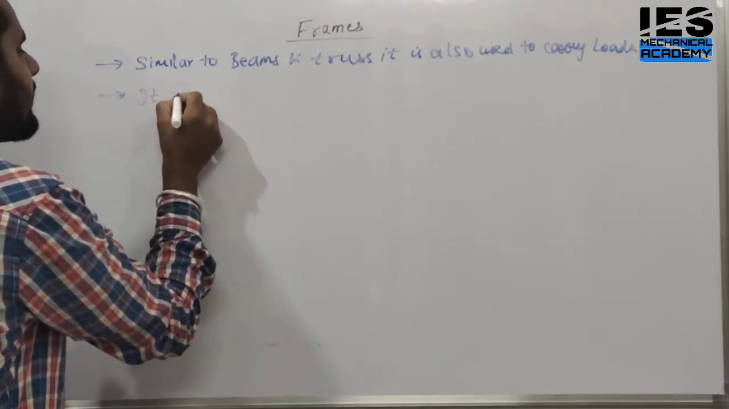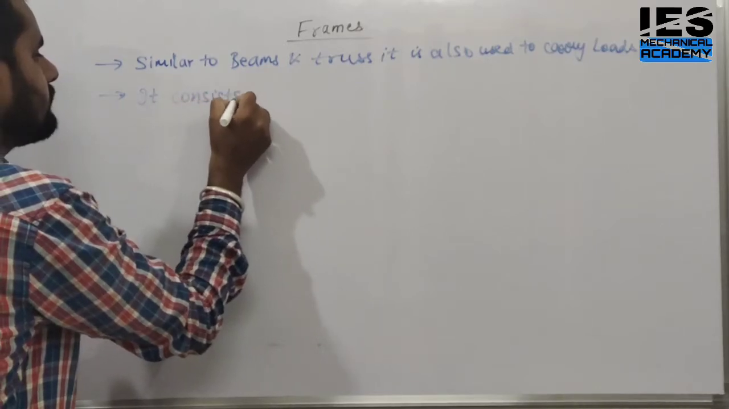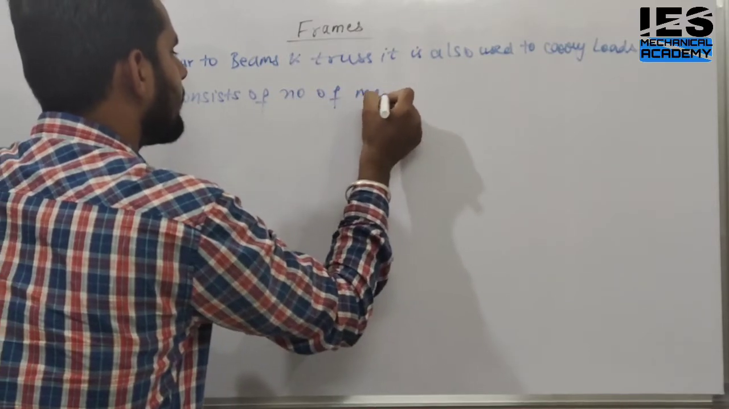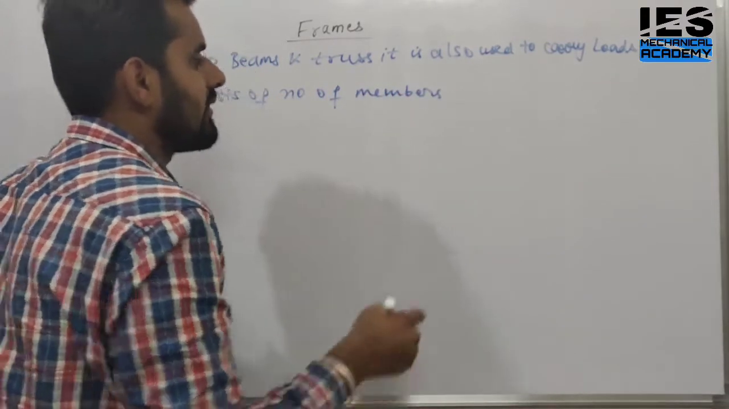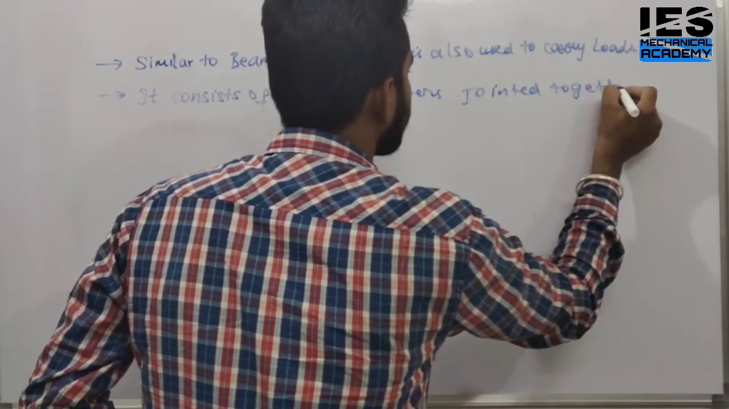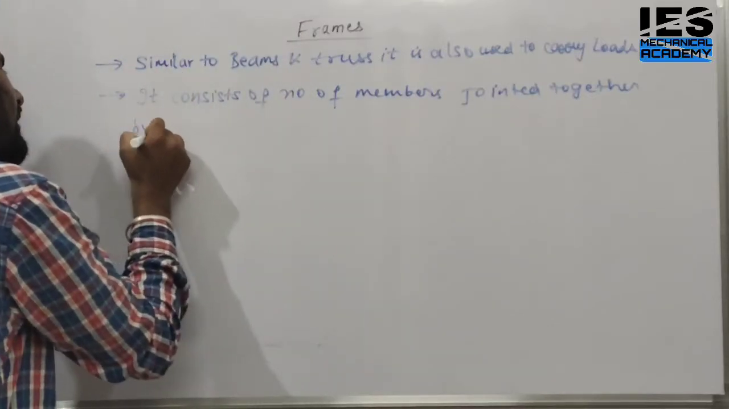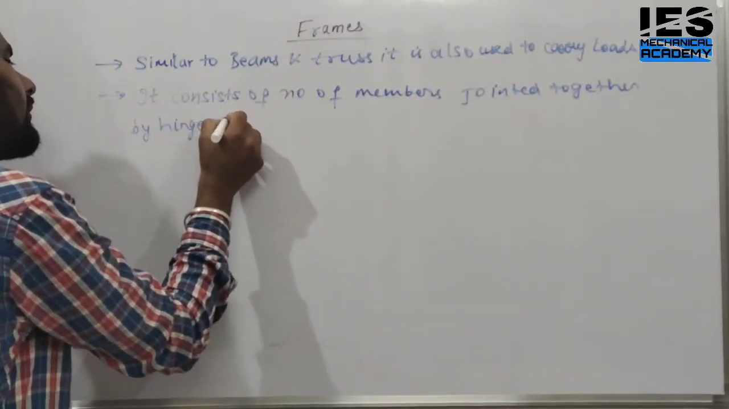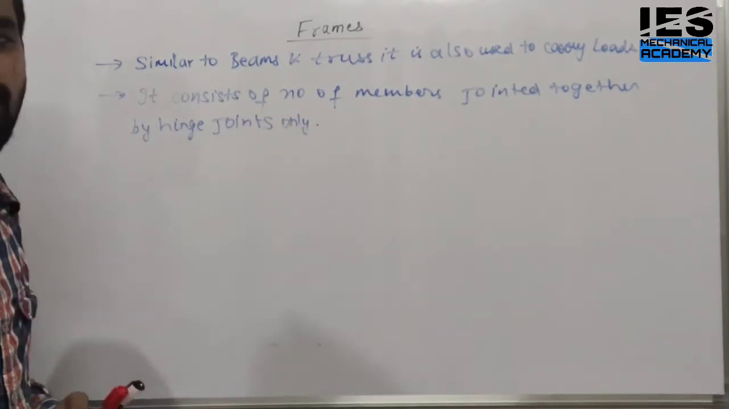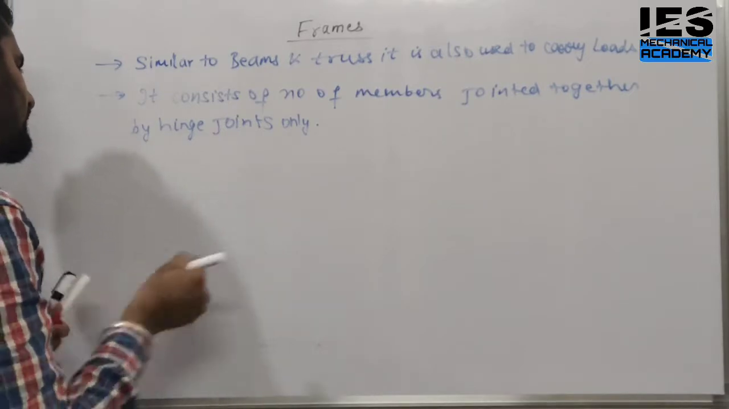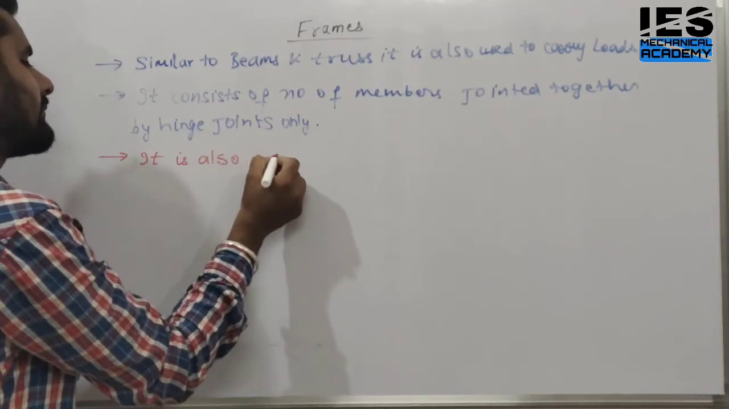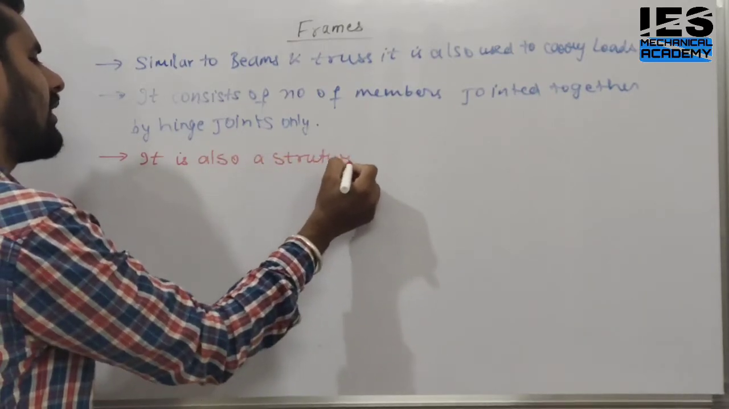It consists of a number of members, just like truss, joined together. Yes or no? Yes. Joined together by hinge joints only. How are they connected? They are connected by hinge joints. Now write the third point. It is also a structure, just like truss, it is also a structure.